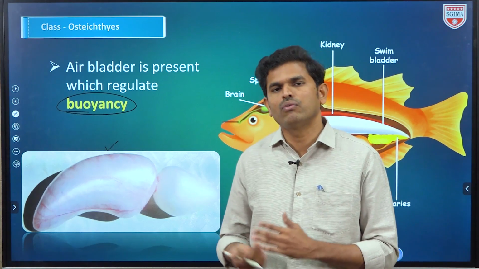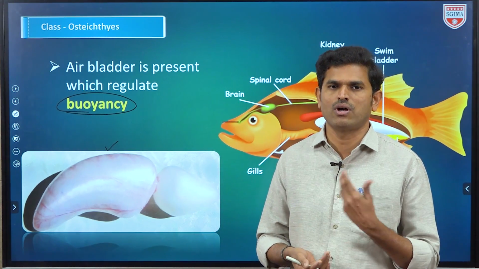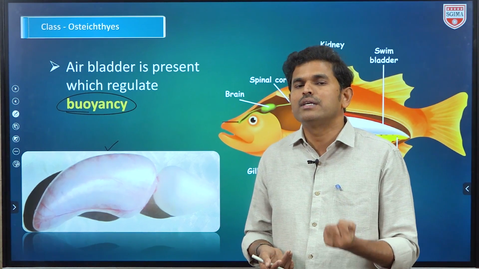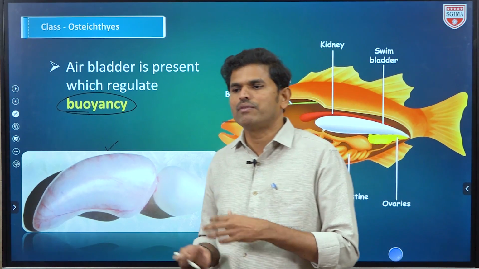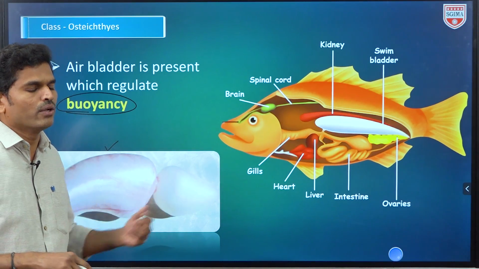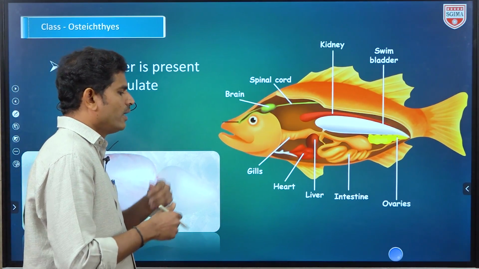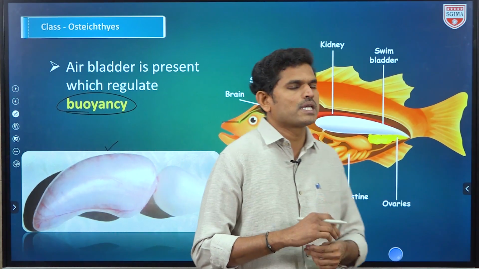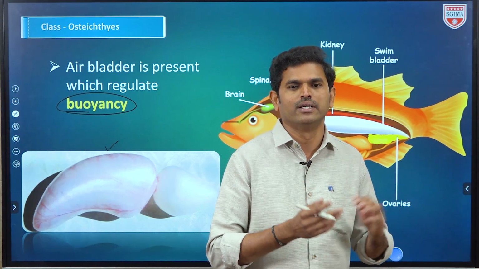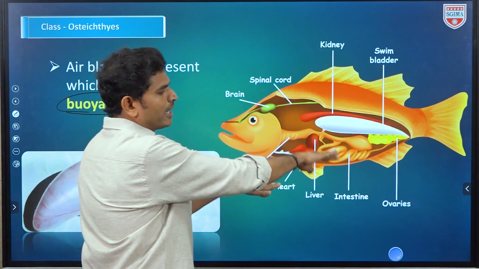If it is not there, we dip in the water and die due to suffocation. Oxygen is not available because we are not able to grab the dissolved oxygen in water. Our body is suited to exchange gases from the surrounding air only, not from the water, okay. And in villages we don't get air tubes like this, so we use oil cans and similar containers for swimming practice. So that is the swim bladder, which fishes have inbuilt by birth. Okay, next.